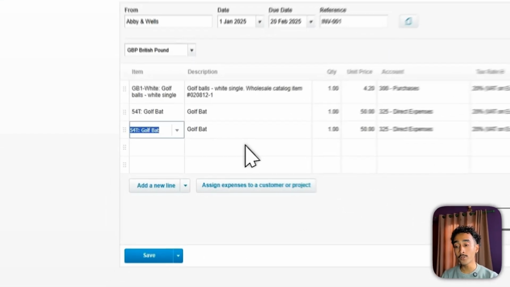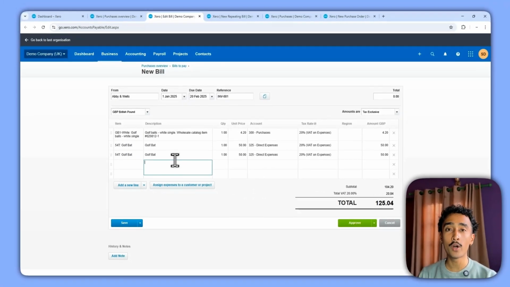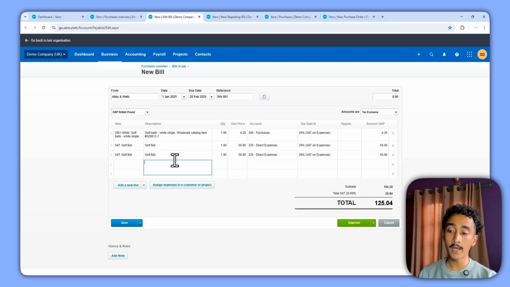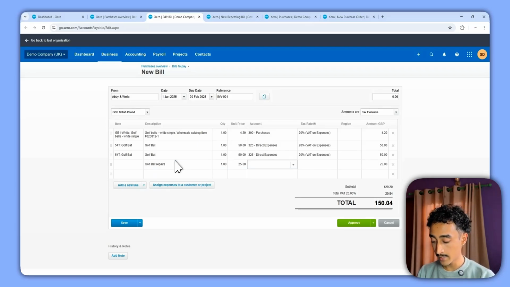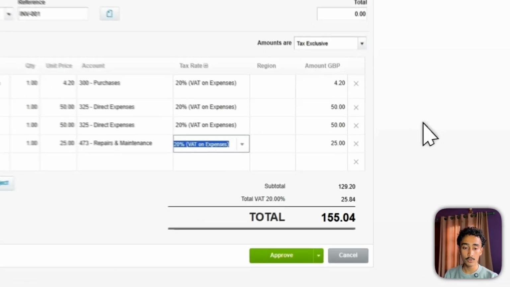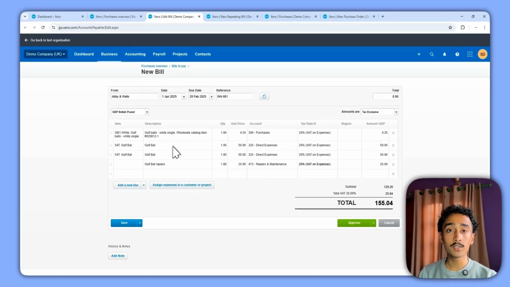Now, if you don't want to add an item, and it's just a one-off purchase, let's say it's golf bat repairs cost, you can just manually type it in. Let's say the supplier Abbey and Wills charged us 25 pounds for it, and I'll keep it under repairs and maintenance. So in this way, you can create purchase invoices with items already existing in Xero or items not already existing in Xero.